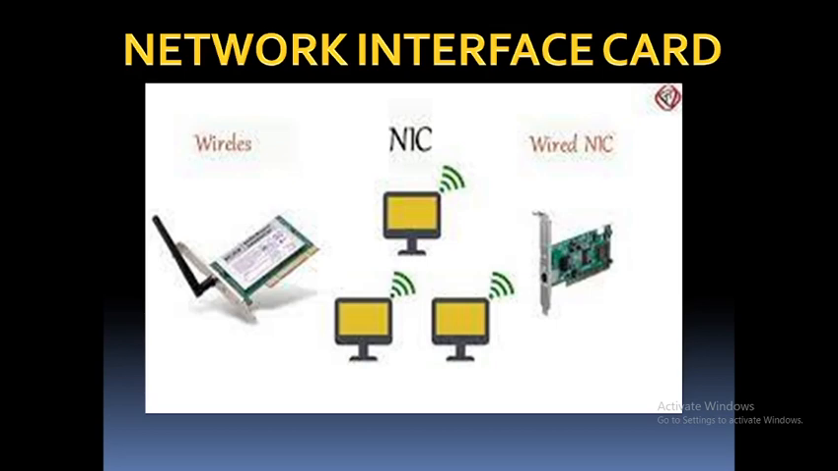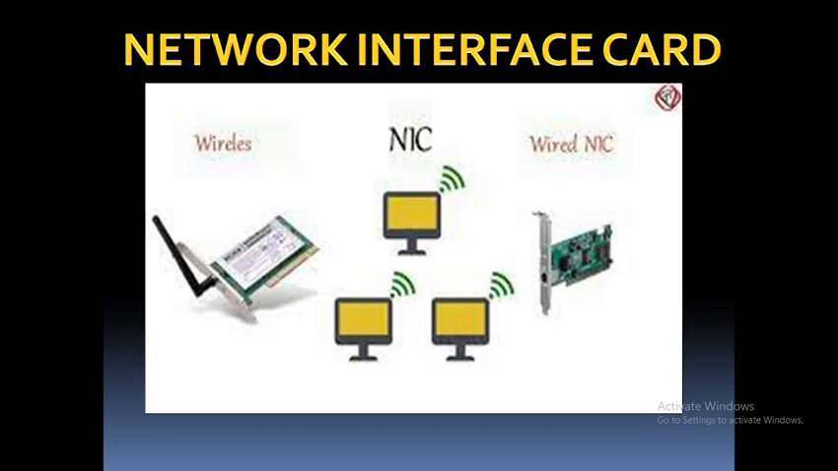Wireless network interface cards are used in modern laptops, and they create the connection by using antennas that employ radio wave technology. And a wired network interface card uses cables, and it is used to transfer the data over the medium.